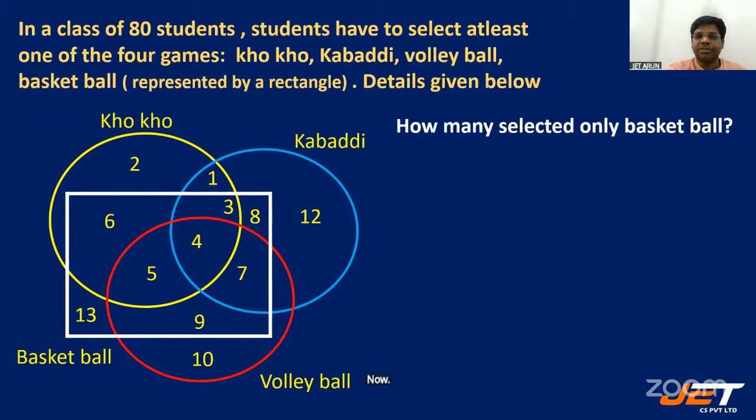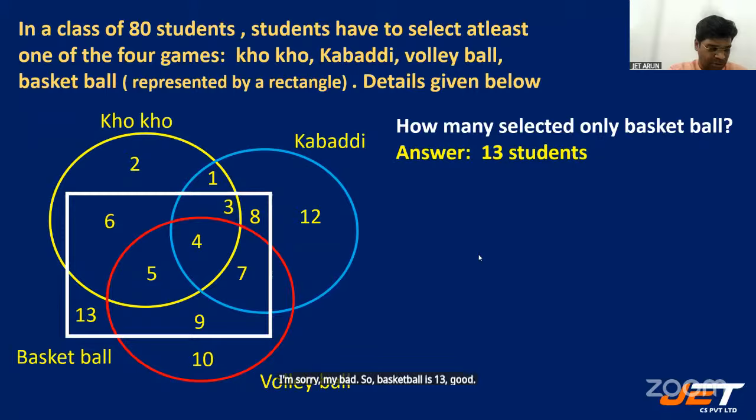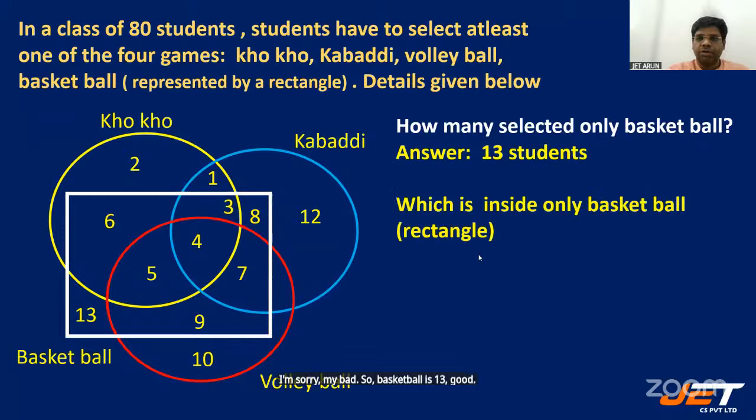Now look at the next question. How many selected only basketball? All right. So it should be outside all the regions and inside basketball. That is 10. Oh, sorry. Basketball is the square, no? Rectangle region. 13, right. What is this red circle then? Volleyball, right. I'm sorry, my bad. So basketball is 13. Good. Which is inside only the basketball rectangle. All right.